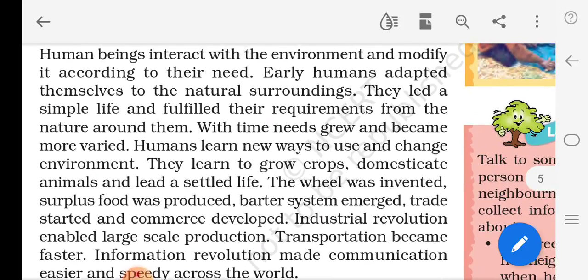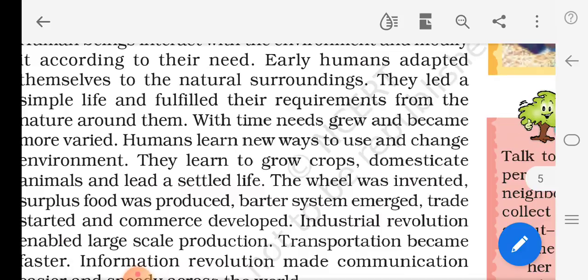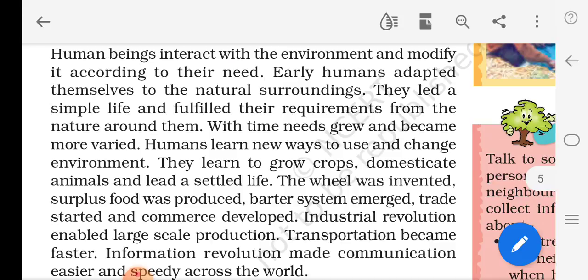After that, when they started learning farming, that is growing crops, they wanted to stay in one place. When they got good at farming, they wanted to store the crops or whatever food they had grown, so they started building houses for their purposes.